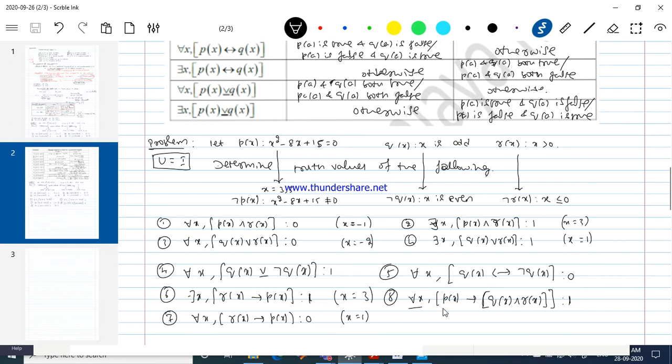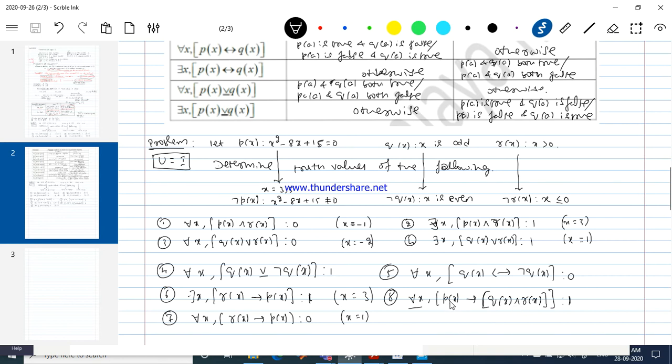That's important here. Don't look at the connectives first. Look at the quantifier and then decide whether you need to prove it false or true. Since in this problem we have a universal quantifier, I want to show it is a false statement. I have an implication, which says identify one value of x for which the hypothesis is true with the conclusion false.